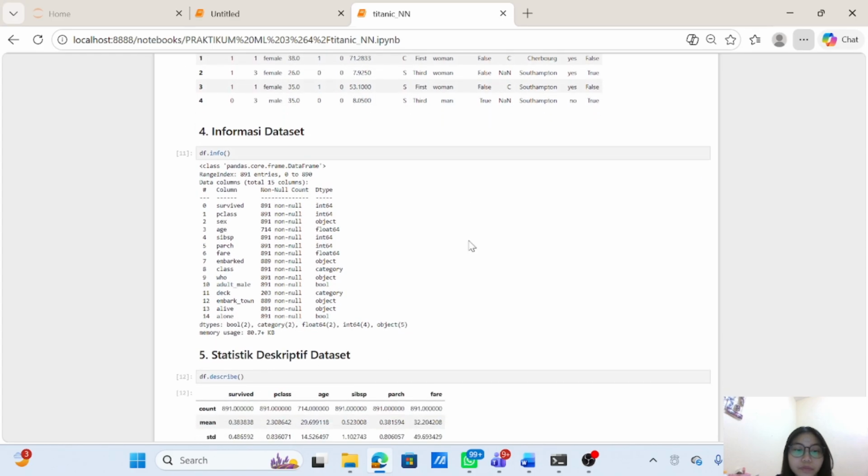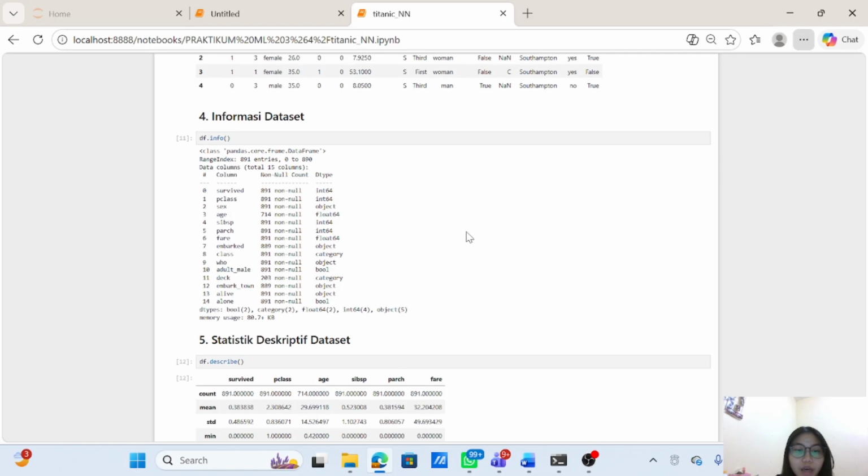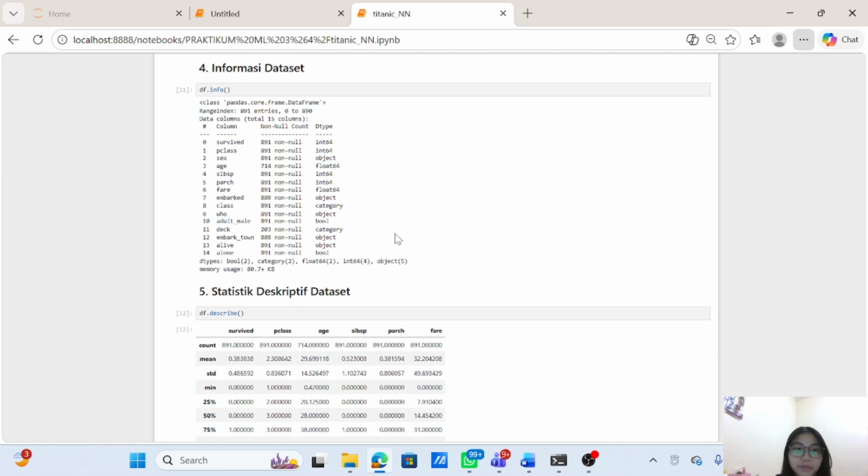Next, dataset information. I checked the dataset information using info. This function shows the number of rows, data types, and the missing values in each column.